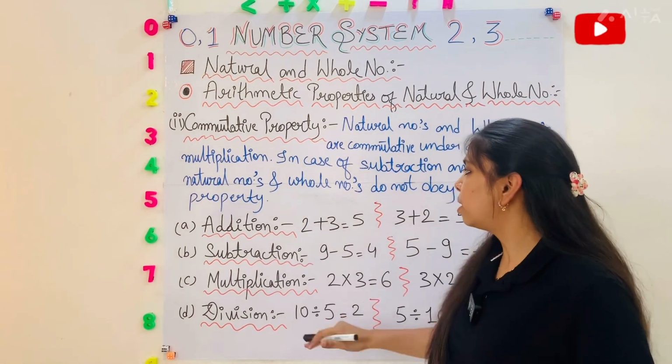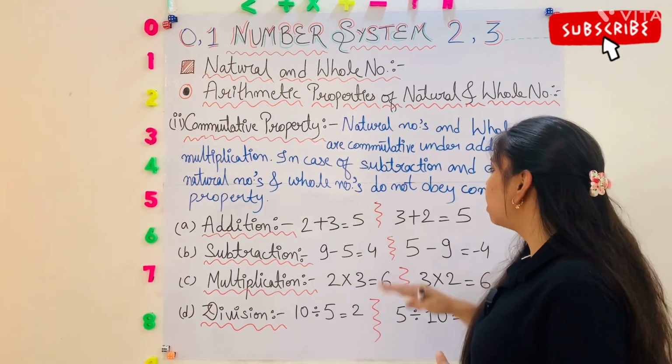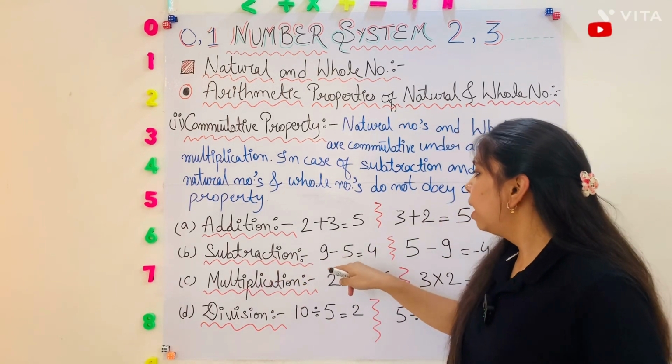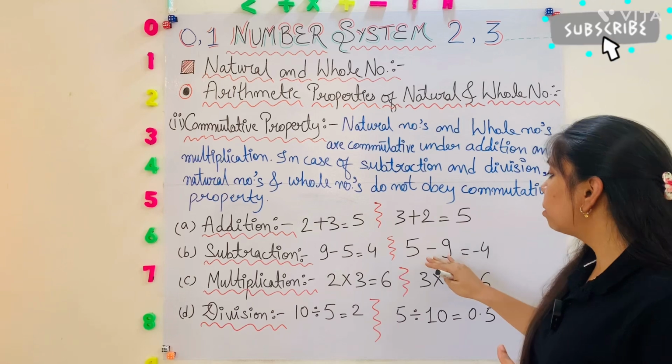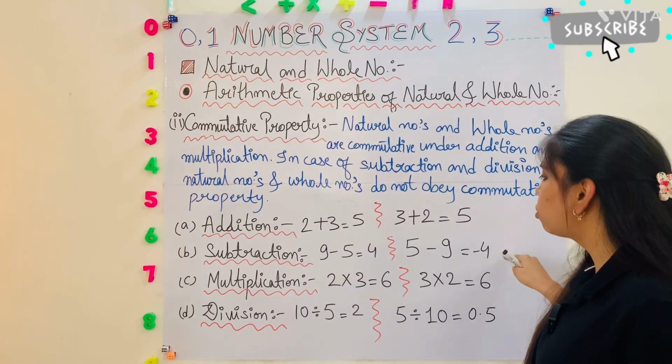First one is addition. Like 2 plus 3 is equal to 5. When we reverse both these numbers, it gives the same value, like 3 plus 2 is equal to 5. But in subtraction, 9 minus 5 is equal to 4. When we reverse both these values, it gives minus 4, like 5 minus 9 is equal to minus 4.